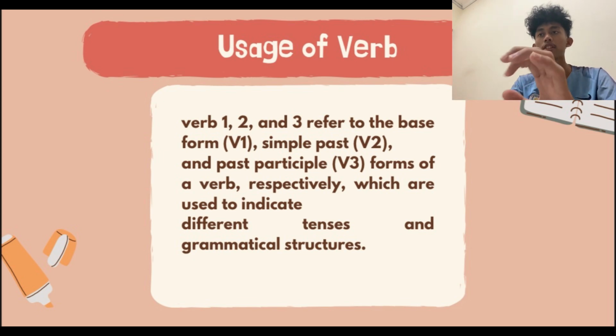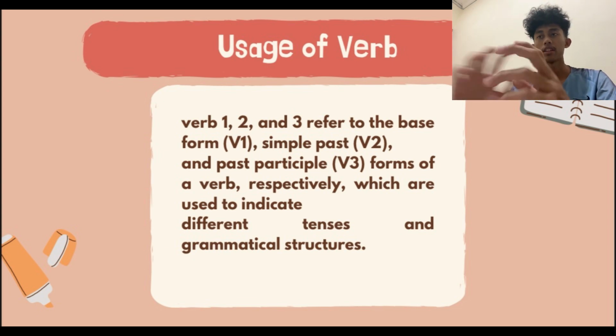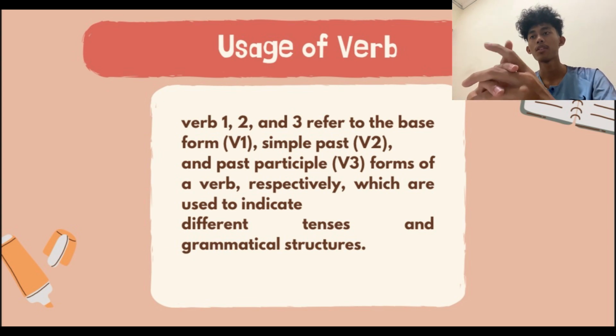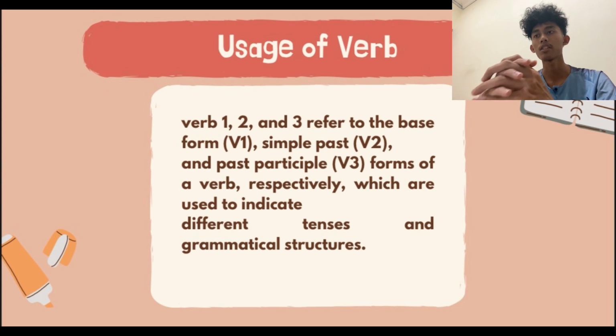Secondly, usage of verb. Verb 1, 2, and 3 refer to the base form V1, simple past V2, and past participle V3, forms of a verb respectively, which are used to indicate different tenses and grammatical structures.